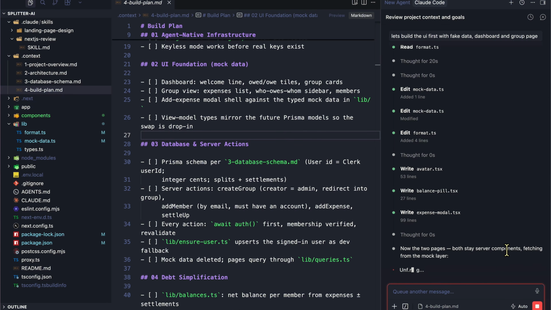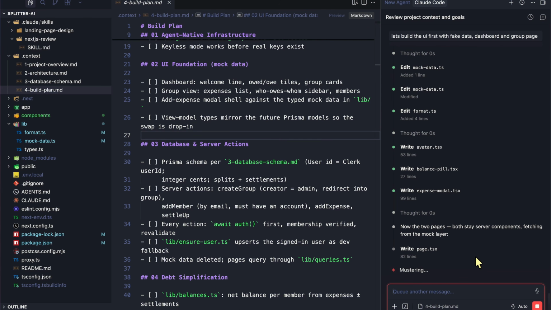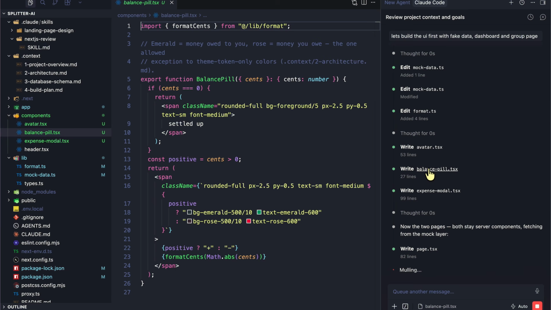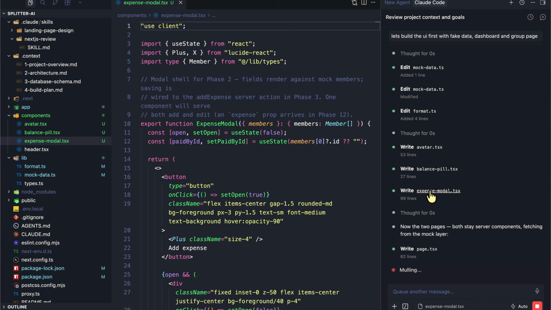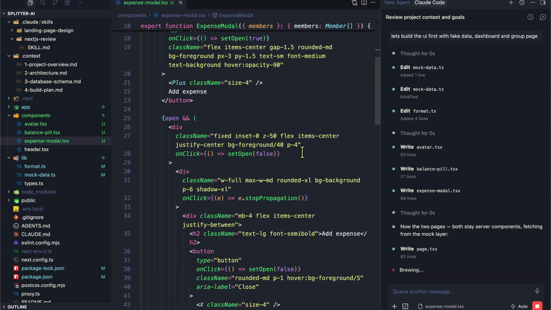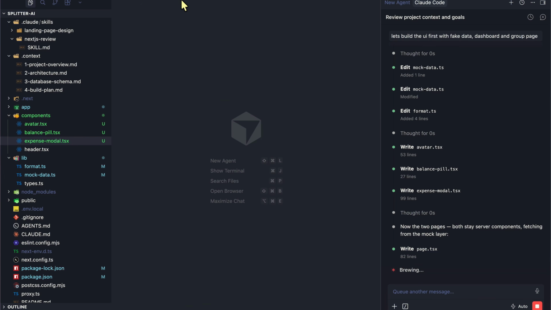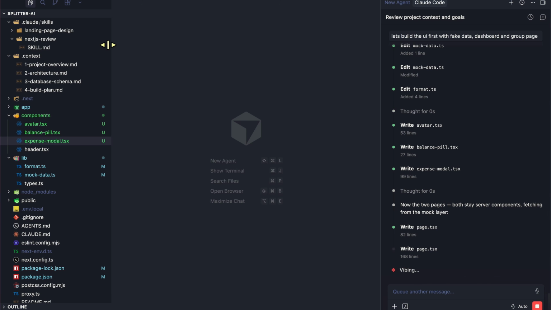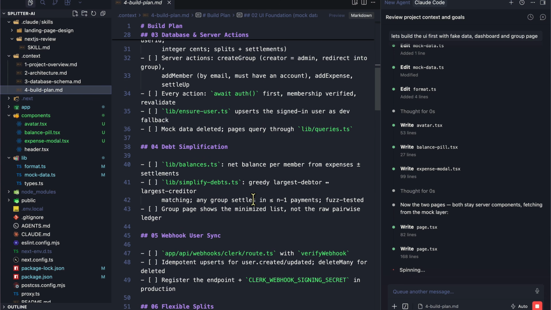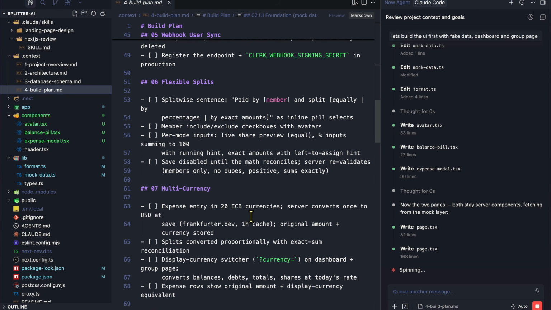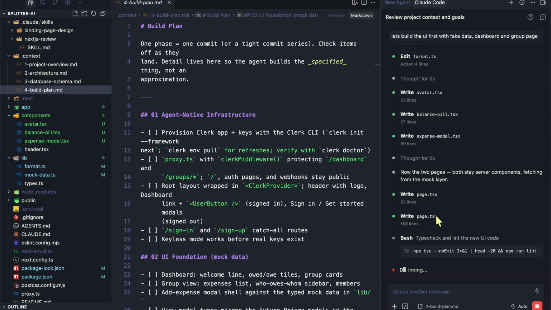The two pages both stay server components because, again, that goes back to our Next.js skills that we have defined, and it's fetching from the mock layer. So it's writing avatar, balance bill, expense model, for example. But it's defining some of these components from scratch. We do want shadcn here. So we could literally get it to do it, but we also have a step later on to update that too. So let's not worry about that for now.